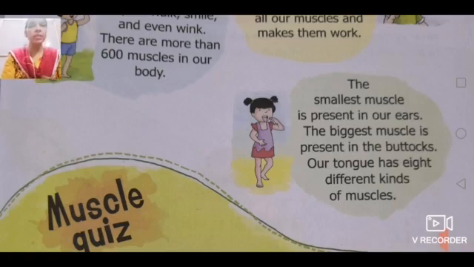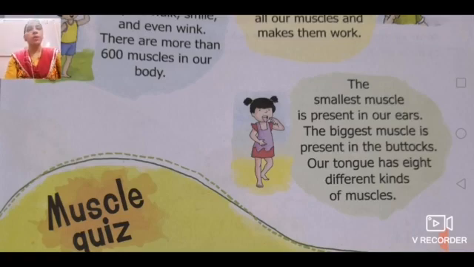Because the tongue is used to do a quite sensitive thing: it has to taste each and everything and categorize those tastes. So for categorization of those tastes, our tongue requires different taste buds, and each taste bud is a pair of different kinds of muscles. That's why only our tongue has eight different kinds of muscles. The biggest muscle in our body is in the buttock, and the smallest muscle is in our ear.